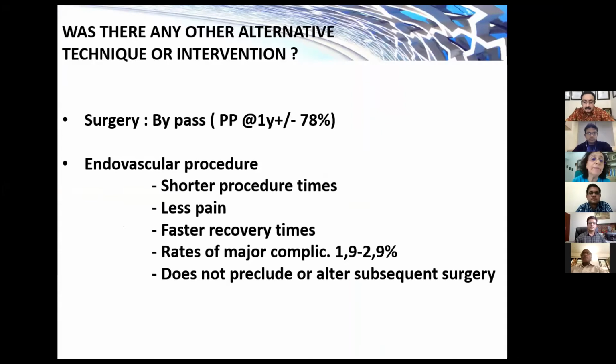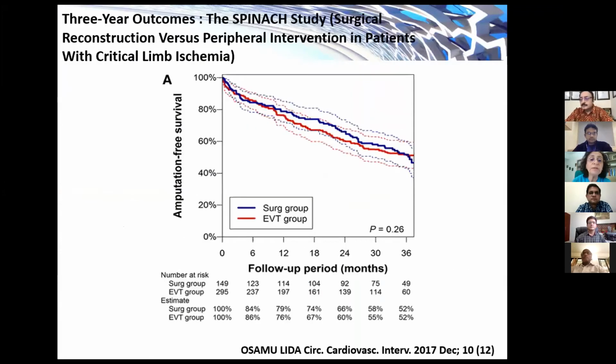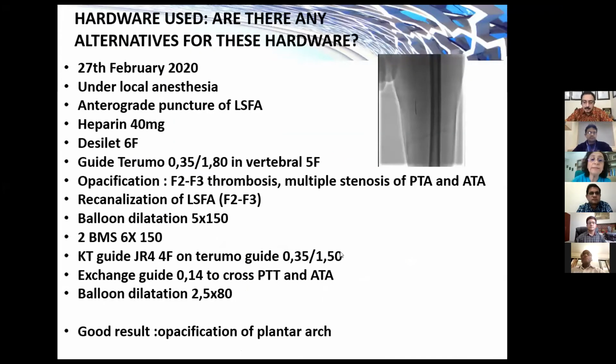When we saw the results of the SPINACH study, the three-year outcome for amputation-free survival was similar in the surgical and the endovascular groups. The patient also chose the endovascular procedure. We did that under local anesthesia, with antegrade puncture of the left SFA,